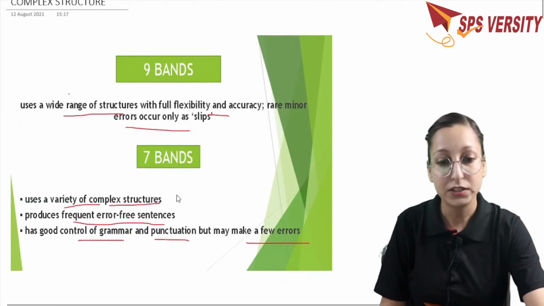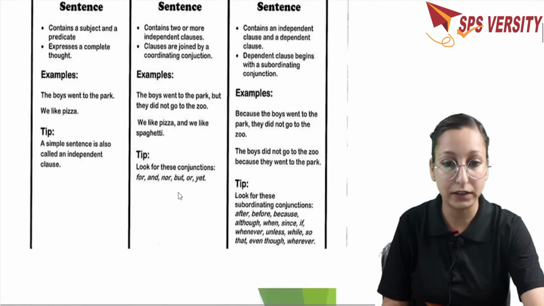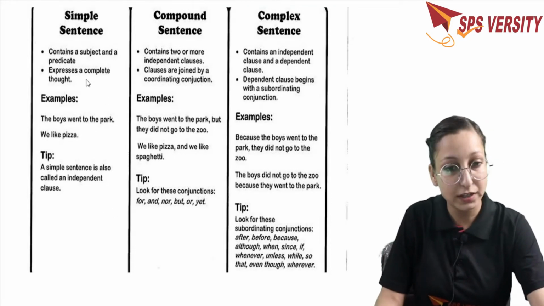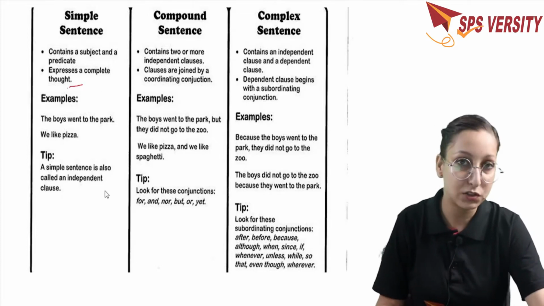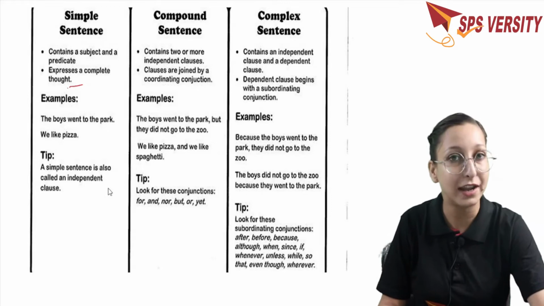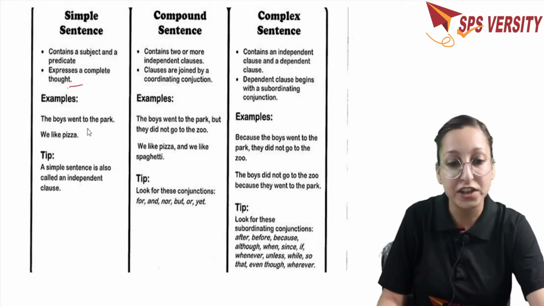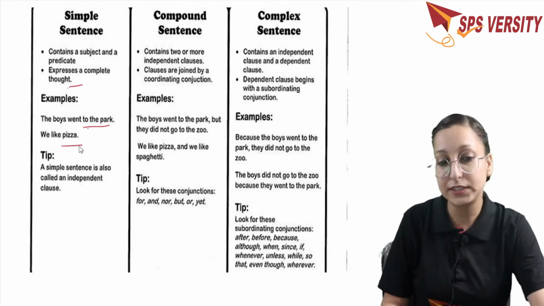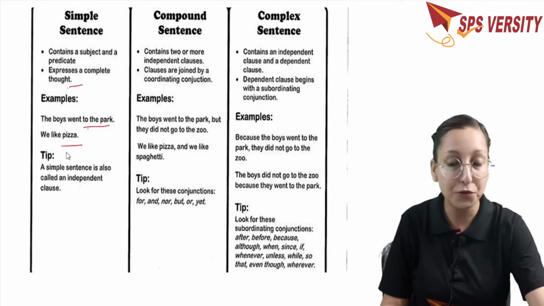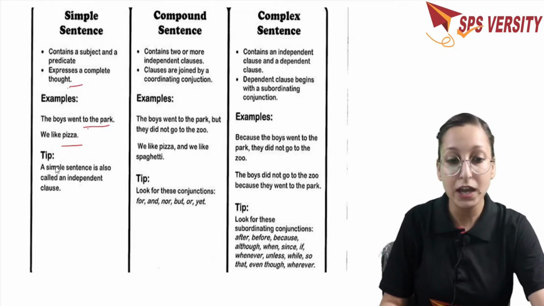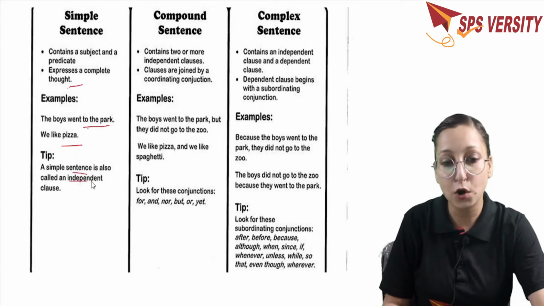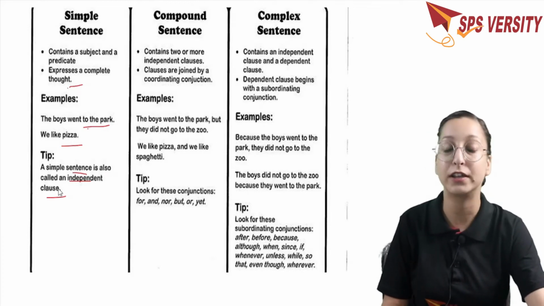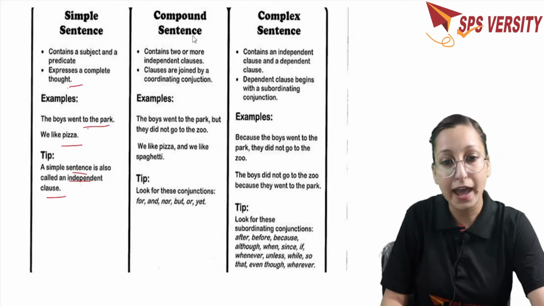Okay. Now, check out the difference between the simple sentence, compound sentence and complex sentence. A simple sentence contains a subject and a predicate and expresses a complete thought. The simple sentence is complete in itself. It doesn't need to depend on another sentence to convey the meaning. For example, the boys went to the park. This is a simple sentence and it is conveying a complete meaning. We like pizza. This is just a sentence made up of 3 words, but it is complete in itself. One tip: a simple sentence is also called an independent clause. Independent clause, we know that because it does not depend on another clause or sentence to convey its meaning.